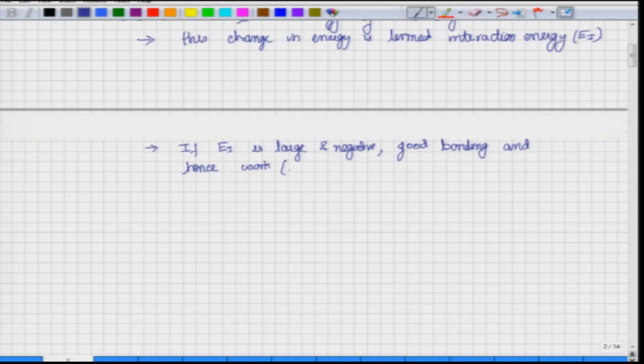What will be the amount of work required? It will be equal to EI. So, EI is the interaction energy, which is the amount by which the energy changes, and the same amount you must apply by additional work to separate the two. And how would you apply that additional amount? You will have to apply it most likely by stress. So, it means that increased stress will be required for the dislocation to move.